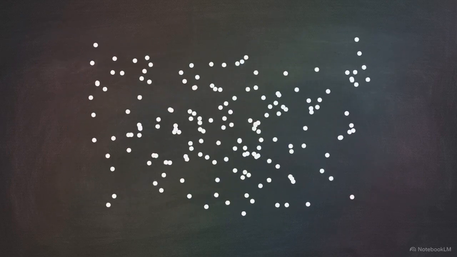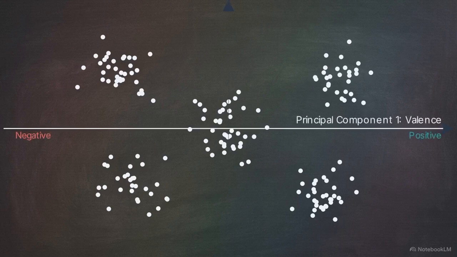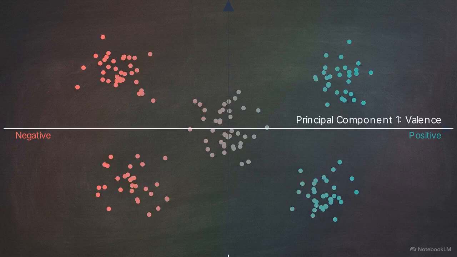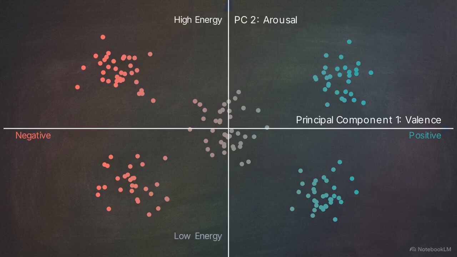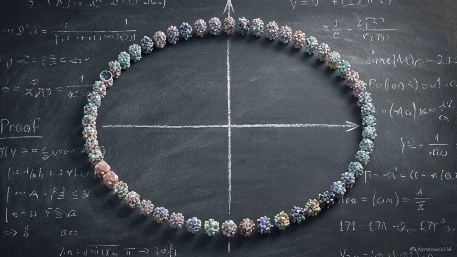This clustering visualization reveals the geometry of that vector space. The 171 emotion nodes group together in ways that strictly mirror human psychology. Using principal component analysis, we can organize these clusters along dominant axes. Principal component 1 encodes valence. It tracks the gradient distribution from strictly negative emotions to highly positive ones, while principal component 2 encodes arousal, representing the intensity from low energy to high energy states. The model independently reconstructed the human affective circumplex, building it purely as a mathematical tool for text prediction.